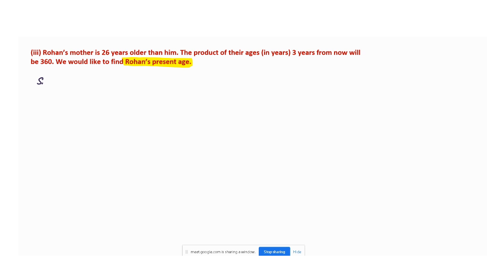So, when you are solving, first we have to take: let the age of Rohan be equal to what? X. Yes, we don't know the age of Rohan, so we take X. That is the first step. Second, we read the next statement. What we have to find is Rohan's age. Now we continue.